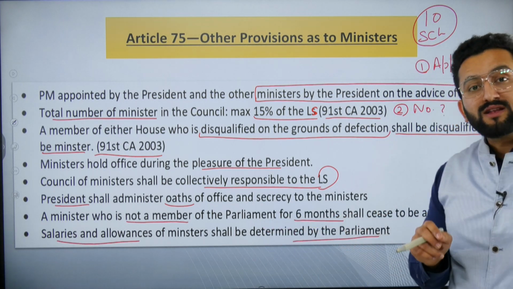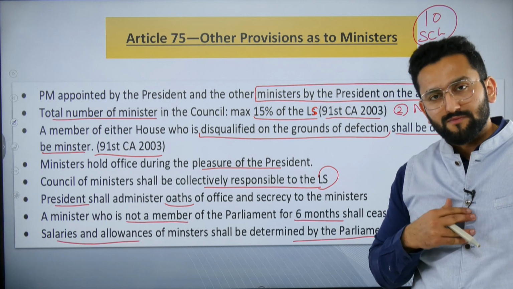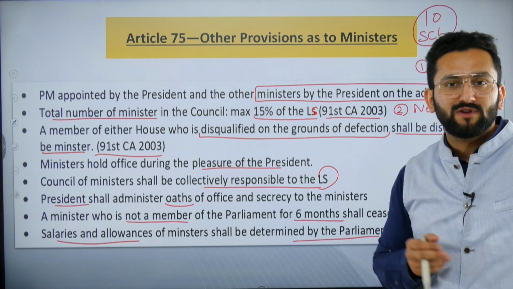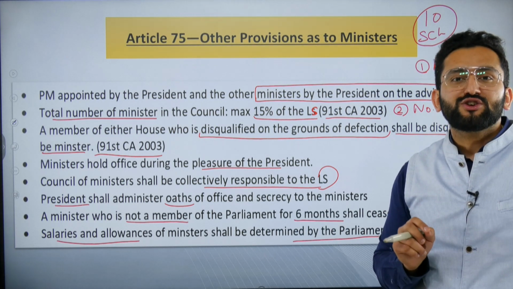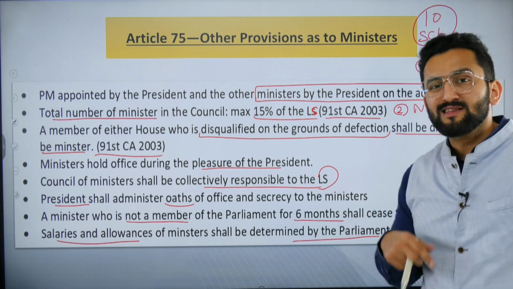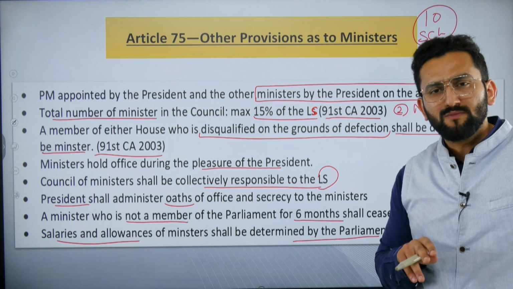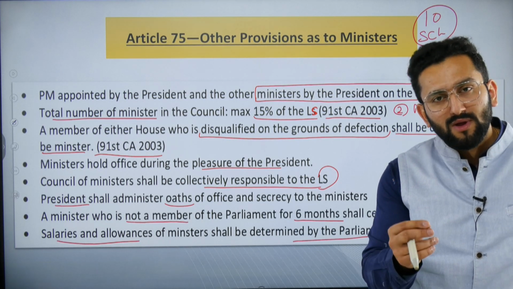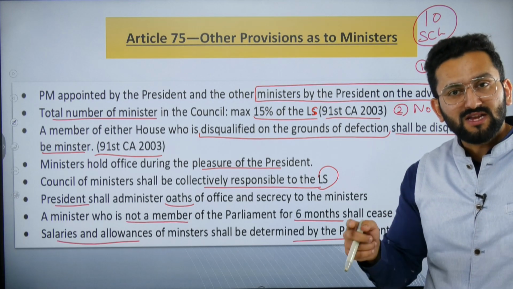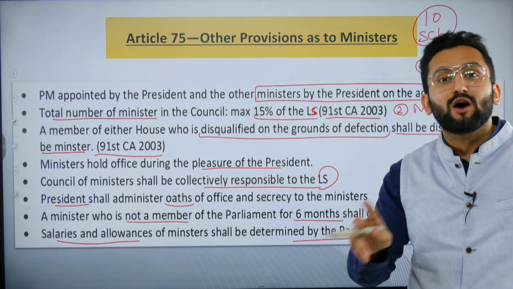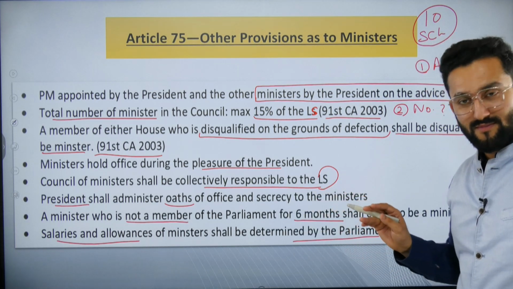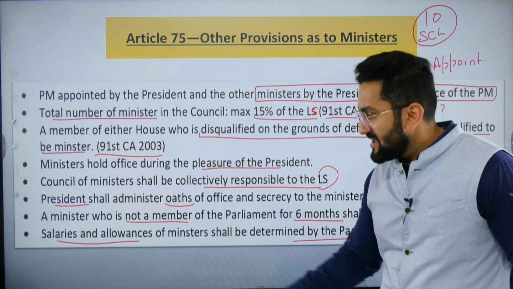Okay. A minister who is not a member of either house of Parliament can become minister for 6 months. Consider, you are watching this video and you are above, say, 25 years of age. Although the Constitution has not specifically mentioned in which category the 6 months criterion will work, it simply says that even if you are not a member of Lok Sabha or Rajya Sabha, you can be appointed as minister, right? But within 6 months, you have to become a member of either house. If you don't become one, then your ministership will go, right? You have to resign, or you will be dismissed.